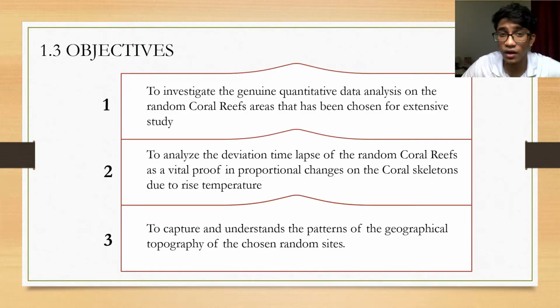There are three objectives in my research study. The first is to investigate the genuine quantity and depth analysis of the random coral areas. The second is to analyze the deviation in time-lapse of the random coral reef areas. And the third is to capture and understand the patterns of the geographically and topographically chosen random sites.